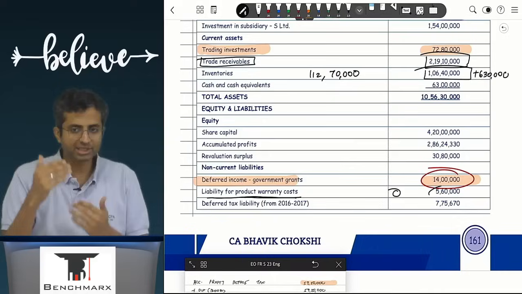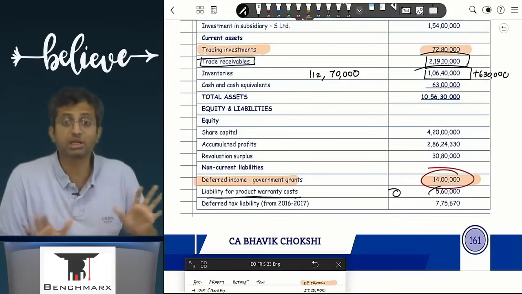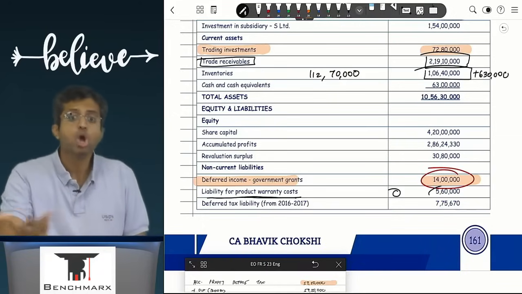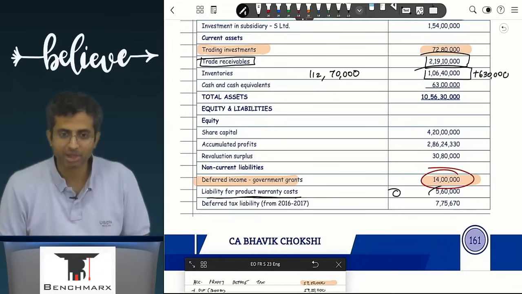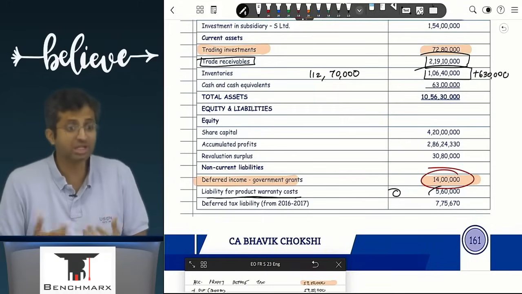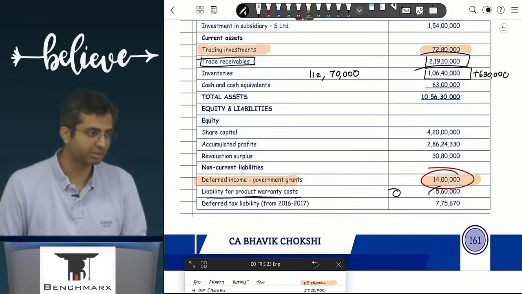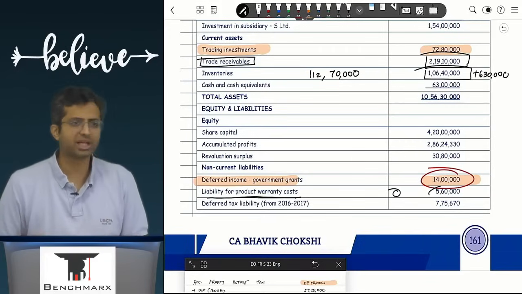Conceptually, 5,60,000 expense has been recognized in the books over the years. In income tax, it has not been received so far, but it will be received. When will it be received? When future claims are paid. So conceptually, this is a deferred tax asset. Why? Because it's a deductible difference. Whenever you pay it, you will get a deduction. So it will help you in saving tax in the future.